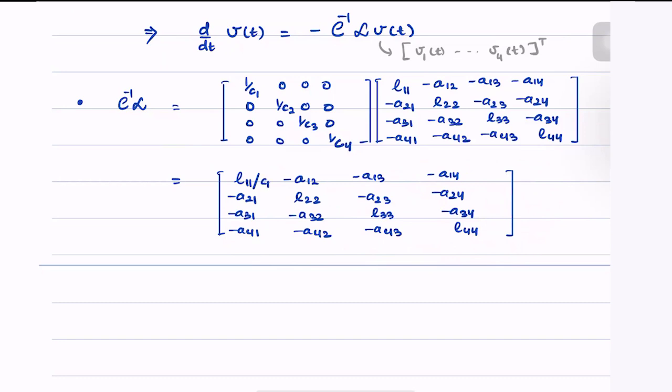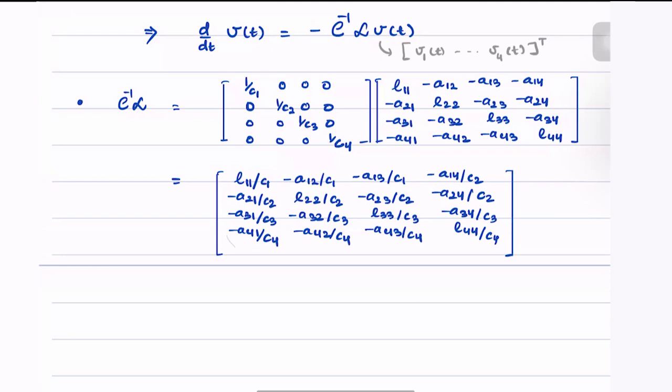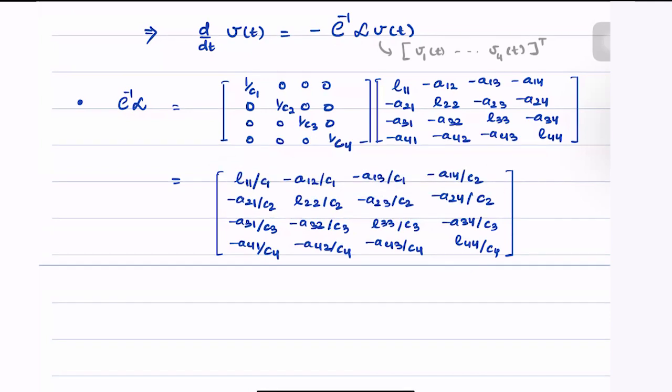Basically, all the entries of the first row get divided by C1. And the entries of the second row now get divided by C2. And similarly, the entries of the third row get divided by C3. And the entries of the fourth row get divided by C4. Interestingly, if we now multiply 1n to this matrix,